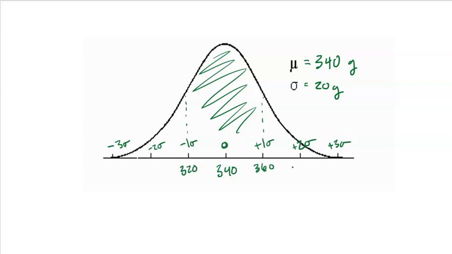Then we can go up 2 standard deviations. That's 380. 20, 20, right? Then we could go down 2, that's 300. And then we'll go up 3 and down 3, so that's going to take me up to 400 and down to 280. So, yes, could an apple weigh less or more? Sure, I guess, but it would be very, very unlikely.